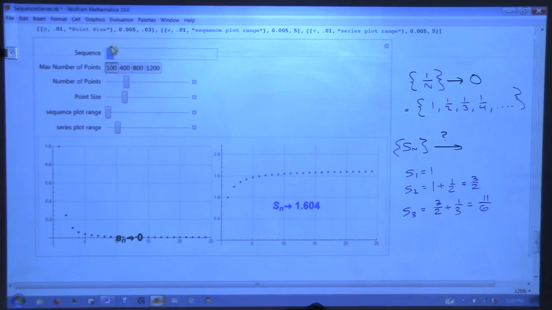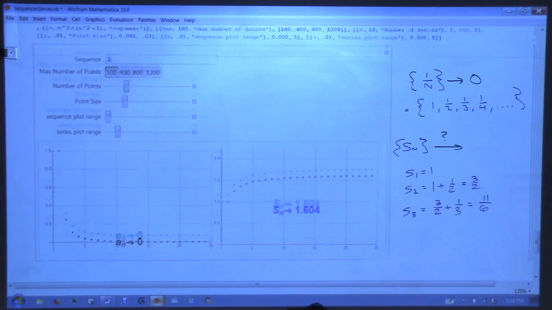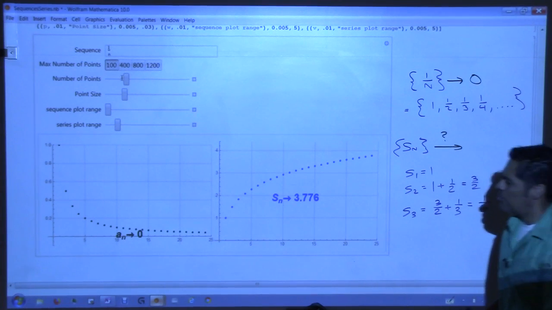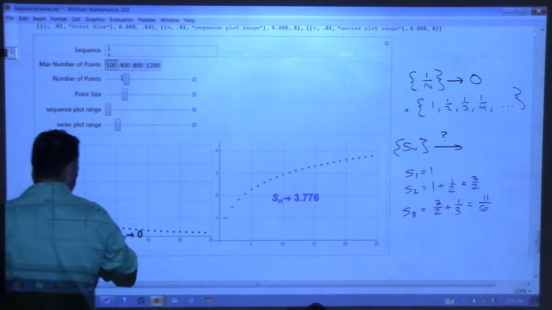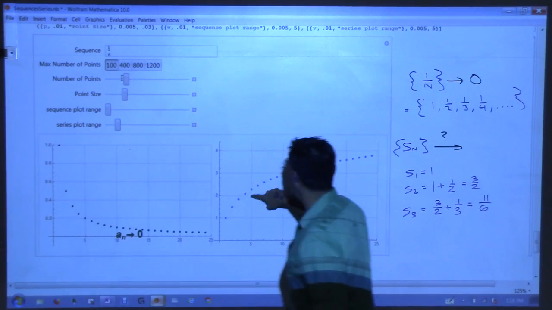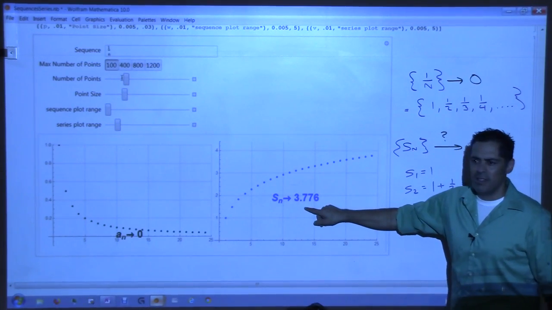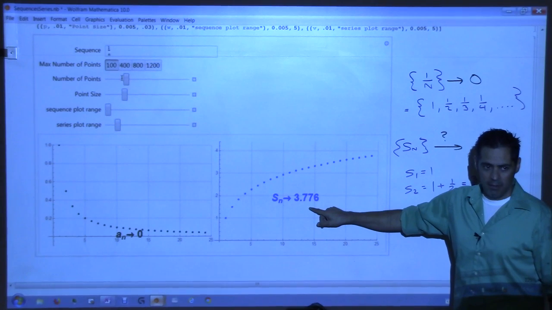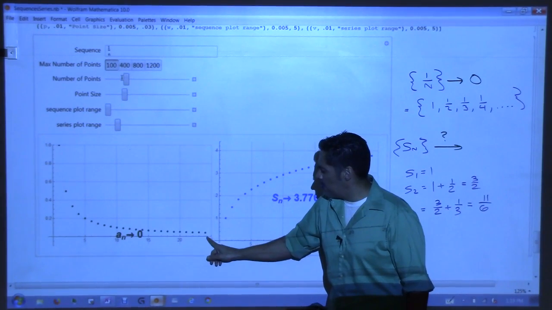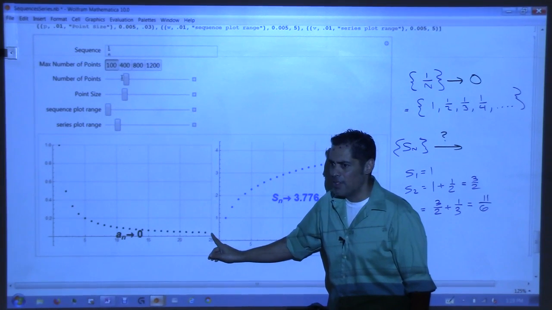Okay, so let's put it in. 1 divided by n. And here we go. It appears the computer is showing the original sequence goes to 0, and then it looks like it's saying that this is going towards 3.776. But I've only gone out to about the 30th term of the sequence.